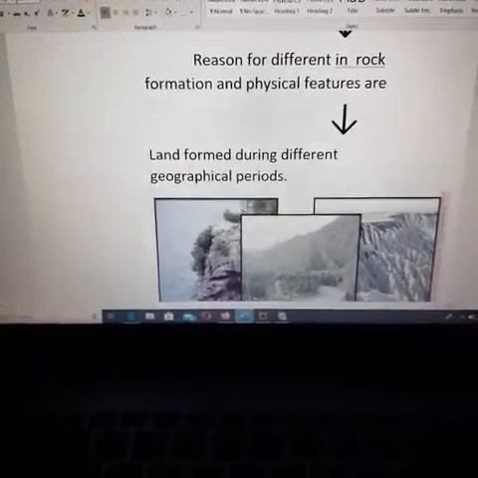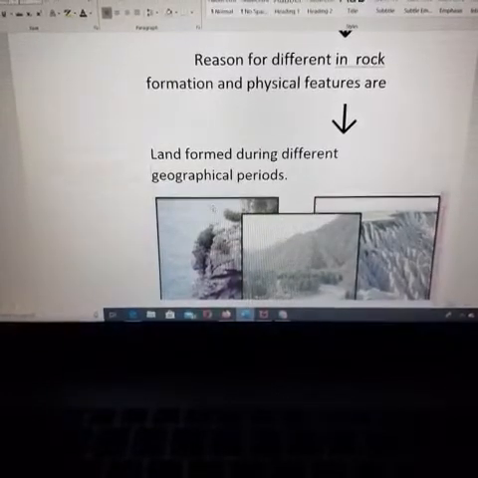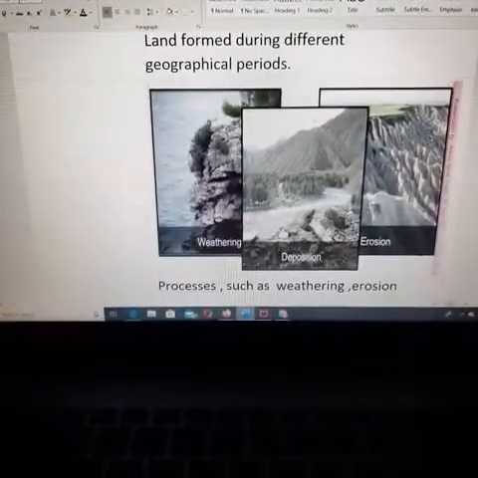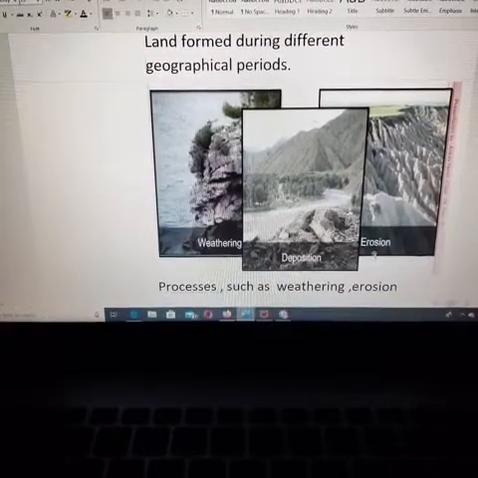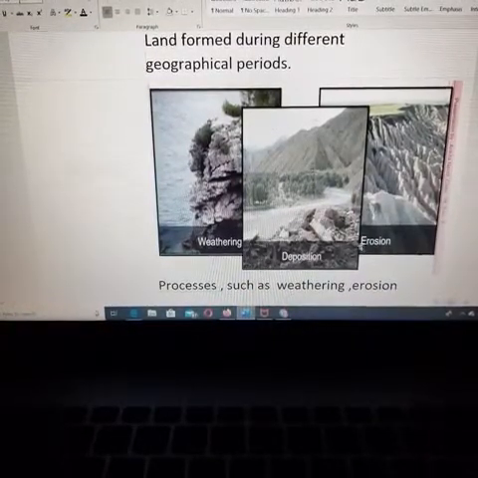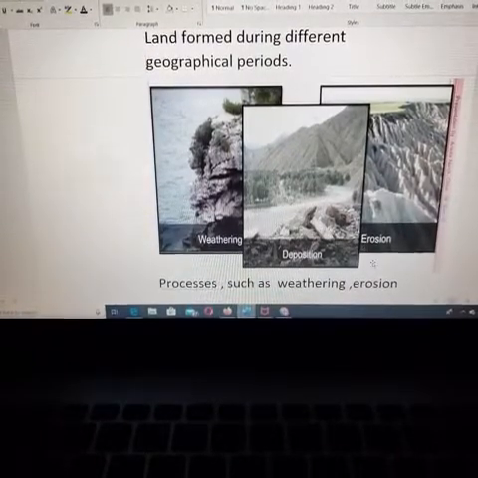Land was formed during different geological periods. How was this land formed? Because of weathering, deposition and erosion. Because of this you can find different kinds of rocks in different places.